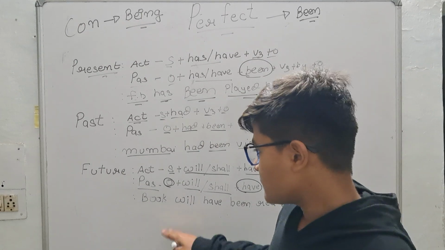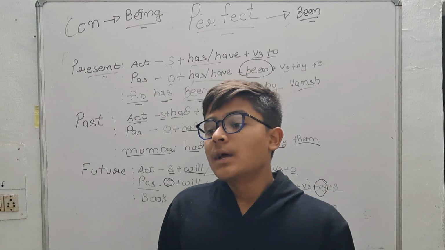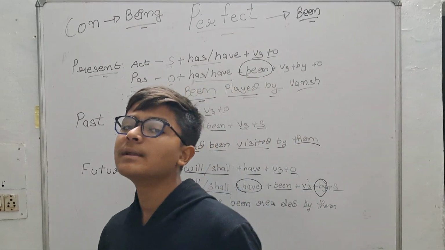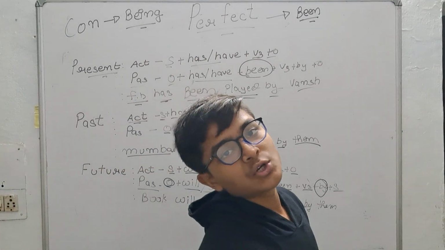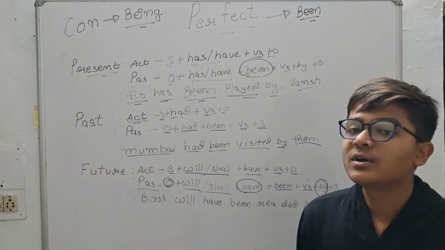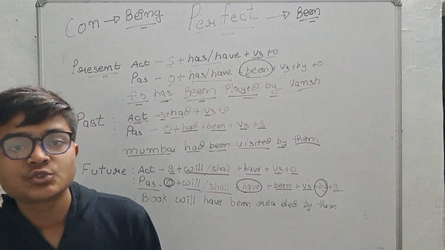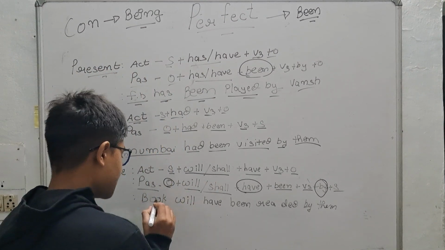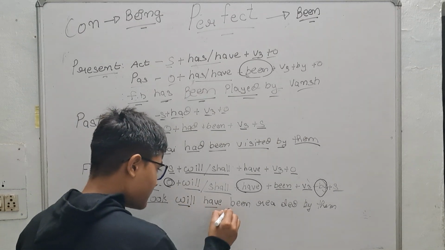I have written an example on the board, but I want you to also give an example in the comment box, so I know whether the students are focusing or not. Okay, let me know in the comment box one more example. Let's see the example: Books will have been read by them.